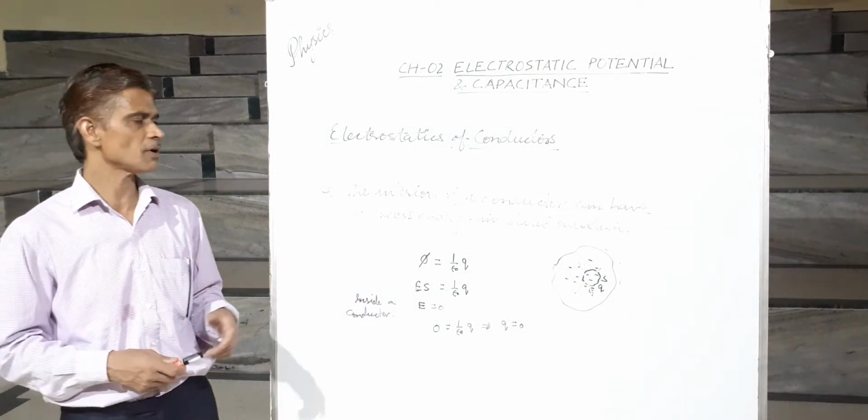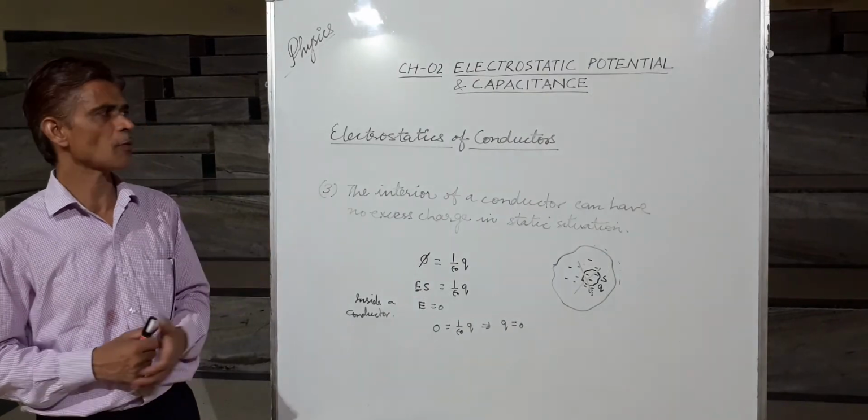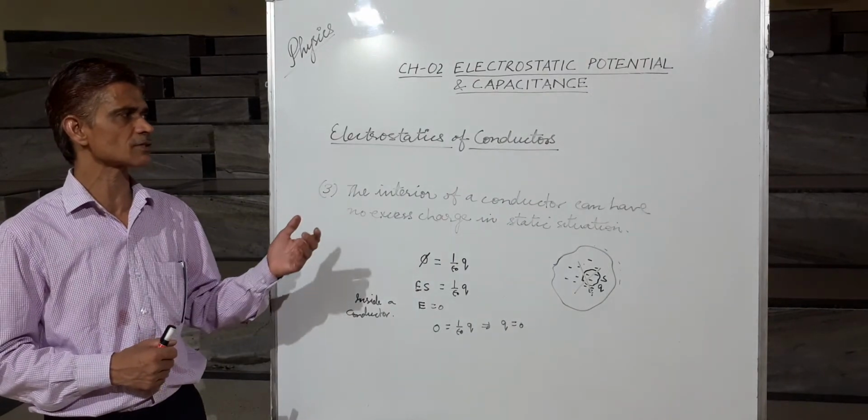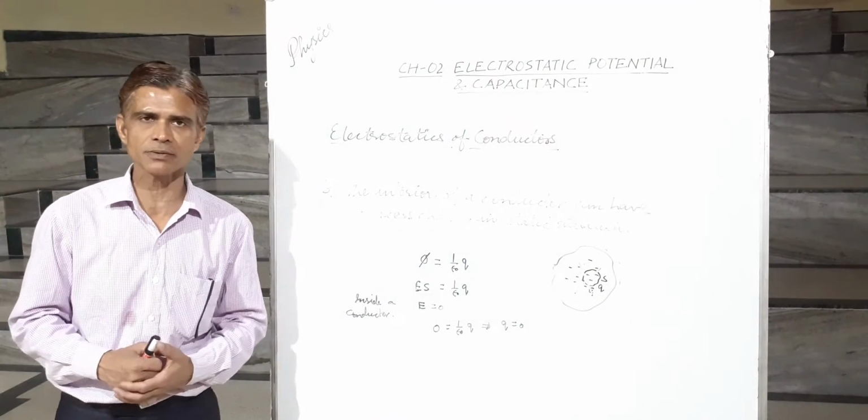So this was all about the three properties of the electrostatics of a conductor. The next three properties we will discuss in the next one.